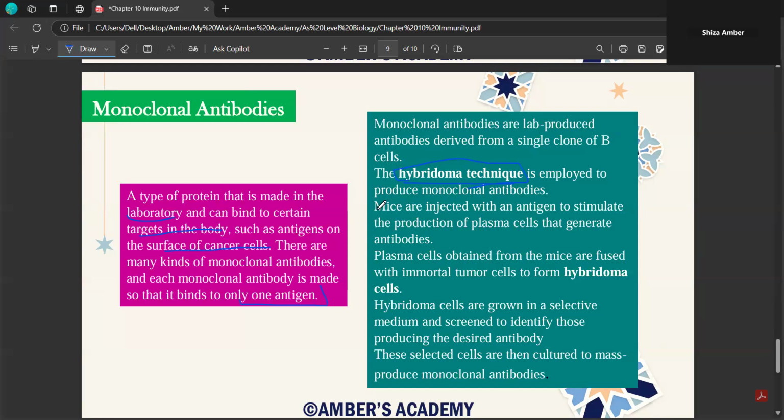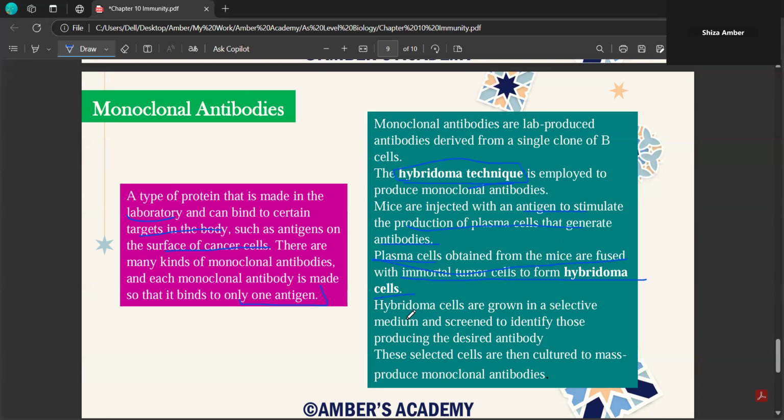And what exactly happens is that mice are injected with an antigen to stimulate the production of plasma cells that generate antibodies, the usual case of immune response. Then those plasma cells are obtained from the mice and they're fused with immortal tumor cells to form hybridoma cells. Hybridoma because half of the cells are taken from mice and half of the cells might be the cells of human. So this is why we call them hybridoma.